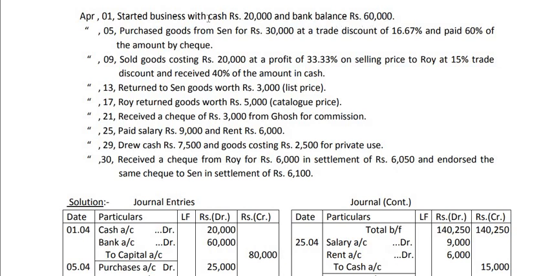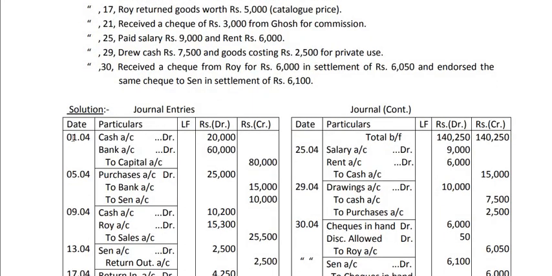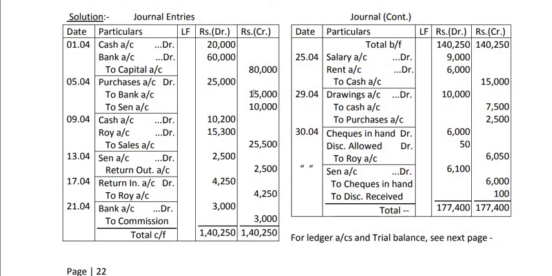So we have to pass the entry: cash account debit, bank account debit to capital account. So I have passed the entry here on 1st April, cash account debit 20,000, bank account debit 60,000 to capital account. I have not written narration here, but you have to write narration, being business started with cash and bank balance. So this is the journal entry of transaction number 1.